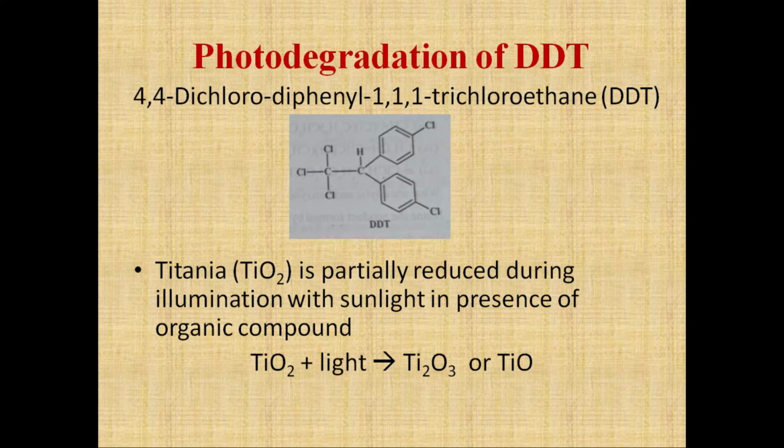Normally titanium dioxide, commonly called titania, is partially reduced during illumination with sunlight in the presence of an organic compound. That is, titanium dioxide in the presence of light will convert into TiO or Ti2O3.